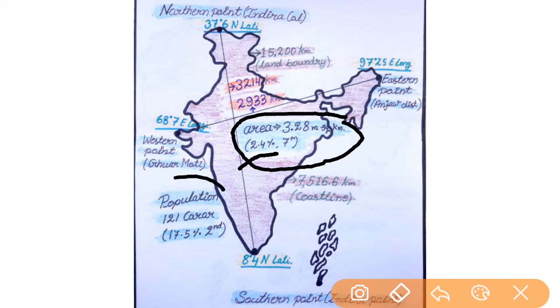Now if we talk about the population, according to the census of 2011, our total population is 121 crore and it is 17.5% of the total population of the world, and our India is in the second position after China according to population.